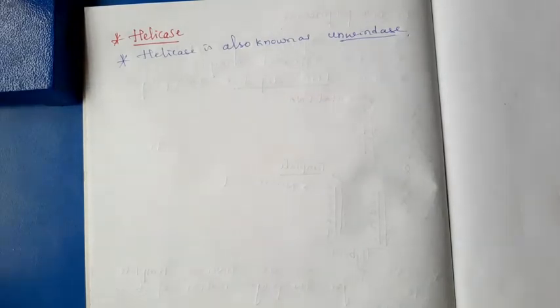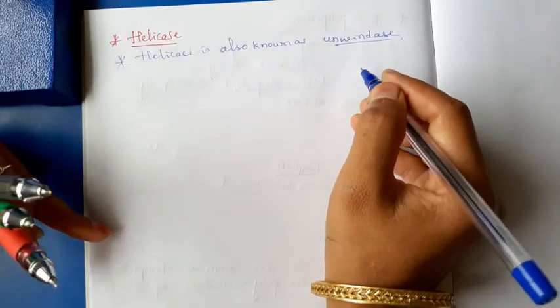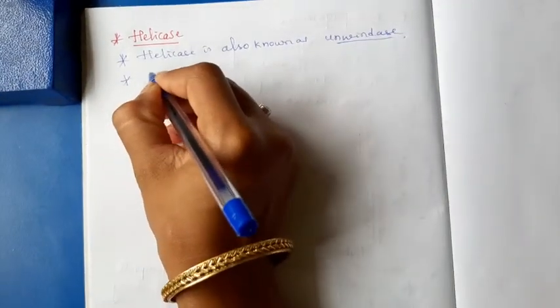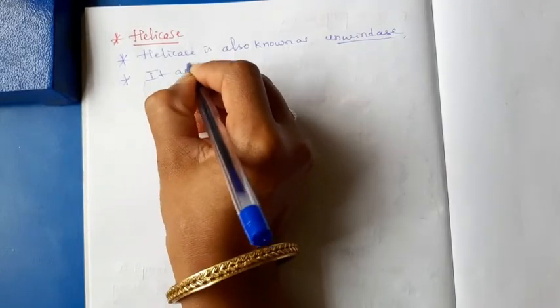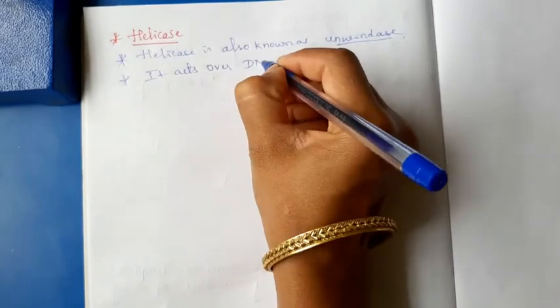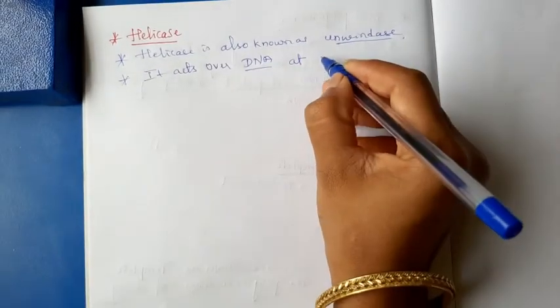The name itself shows that. Unwinding means separating. It acts on the DNA at the replication origin site.